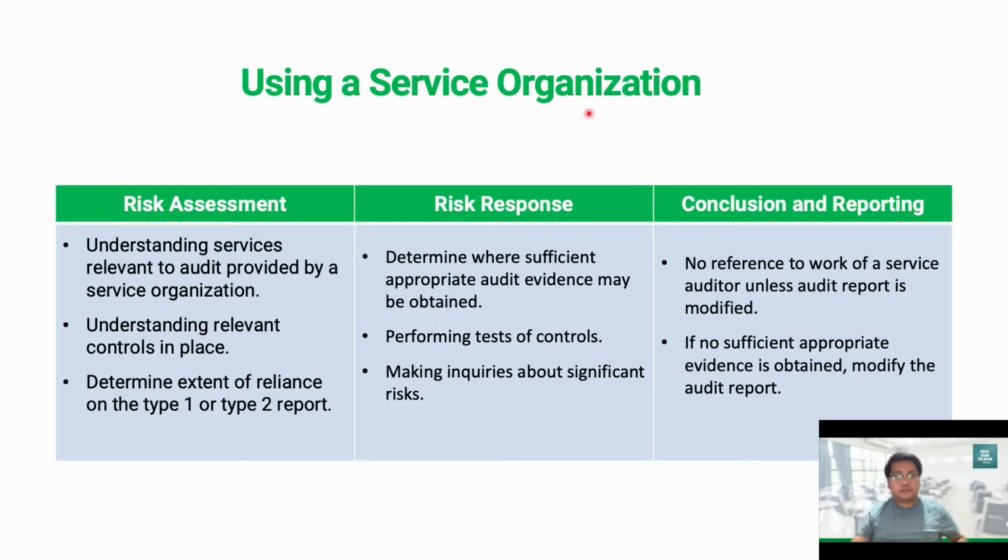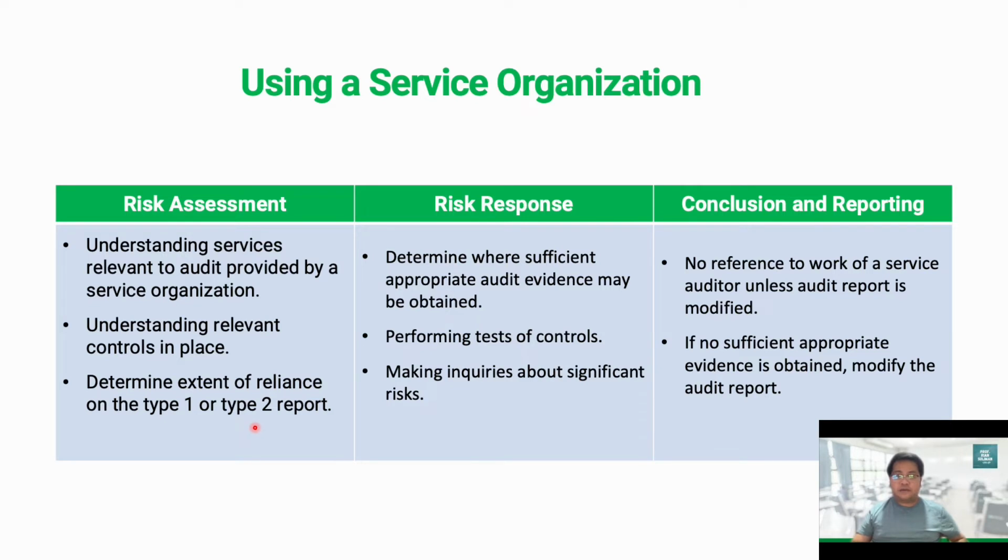To summarize the procedures involved in auditing a client that uses a service organization, we have to understand the services relevant to the audit provided by that service organization. We have to understand the relevant controls that are in place and being influenced by the existence of the service organization, and determine our reliance on either the type 1 or type 2 report.